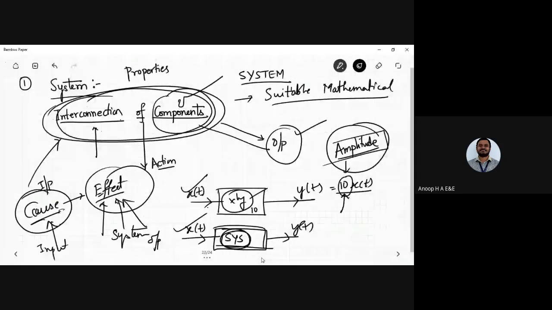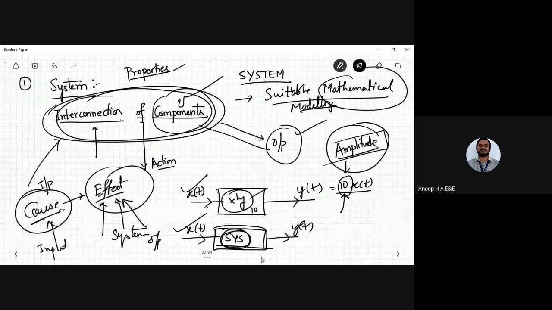So suitable mathematical modeling has to be done. Modeling is nothing but a set of equations. Upon giving the right input, if I apply the suitable mathematical technique and its associated properties, I can get the desired output. That is what a system is all about: it needs an input signal and an output signal.